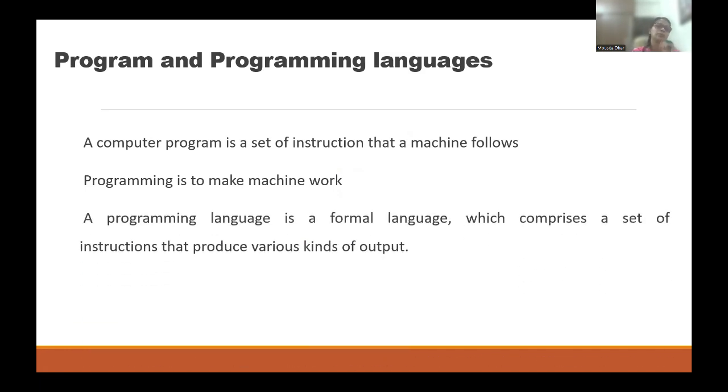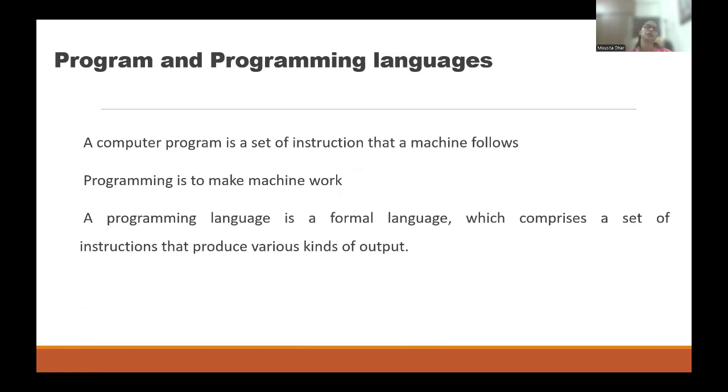A programming language is a formal language that comprises a set of instructions that produce various kinds of output. Whenever I give you an instruction, I have to give it in some language, maybe English or Hindi or any other language. Same thing. If we are going to give instructions to a computer, then we have to give them in some language, and those are called programming languages.